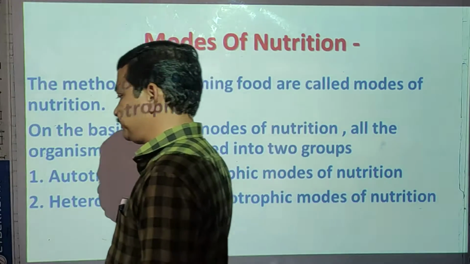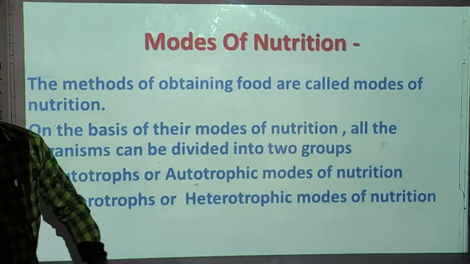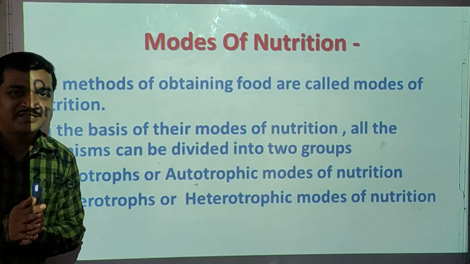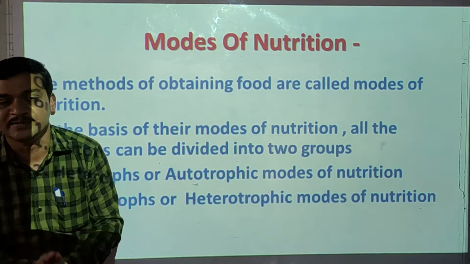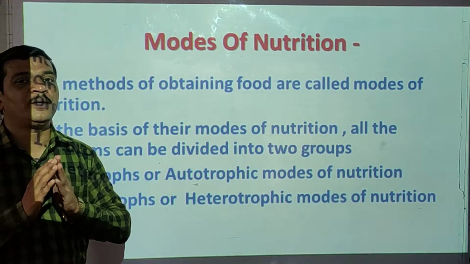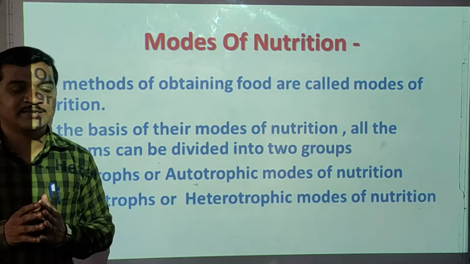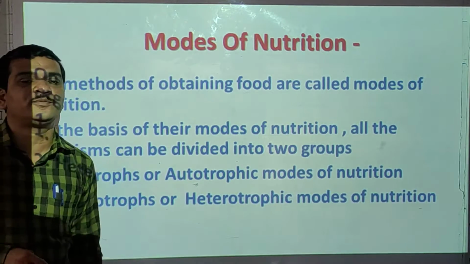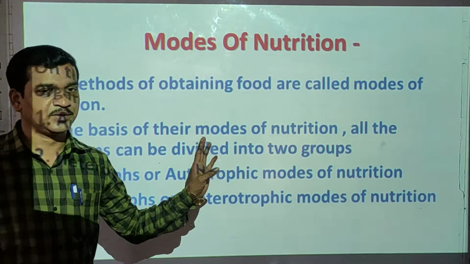Now, modes of nutrition. But before that, what is nutrition? Nutrition means what? Yes, anyone? Nutrition means the process of taking food by an organism. What is the nutrition? The process of taking food by an organism as well as the utilization of the food by the organism. Very simple definition is there.